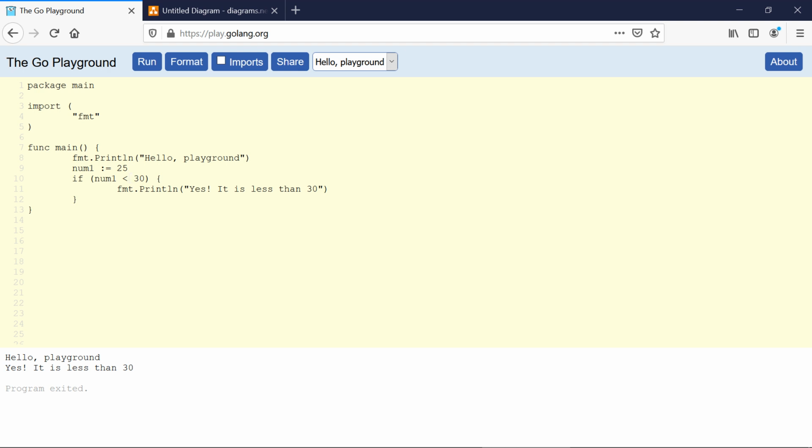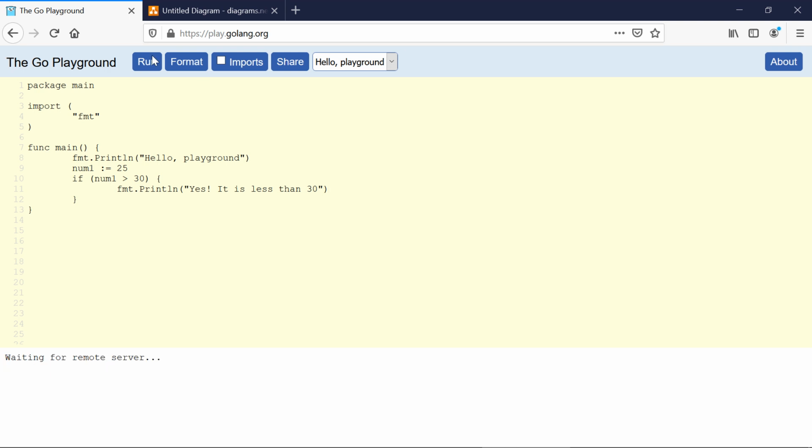What if we change the condition? What if we want to say that if the value in the num1 variable is greater than 30, then execute the body of the if statement?